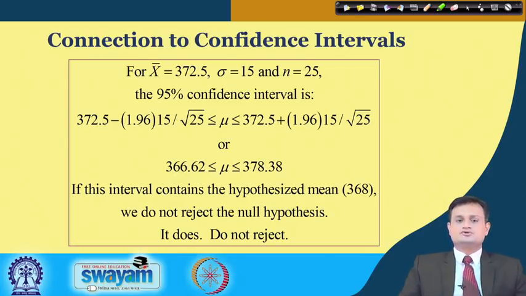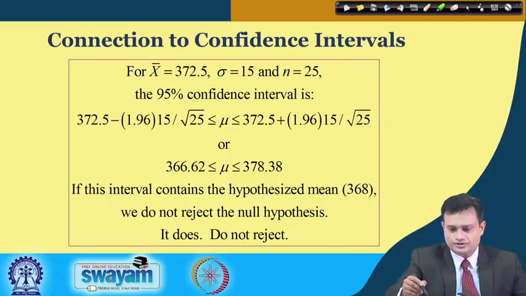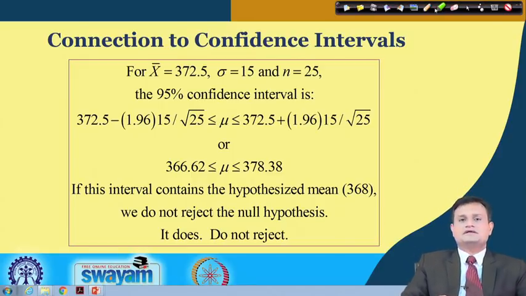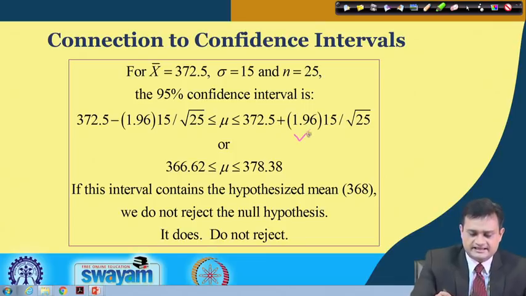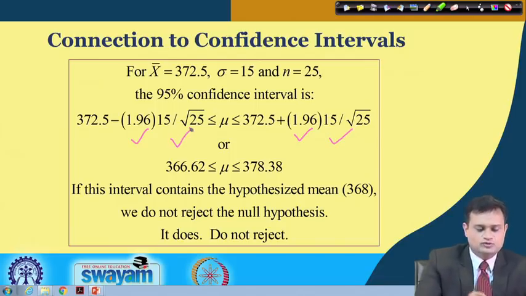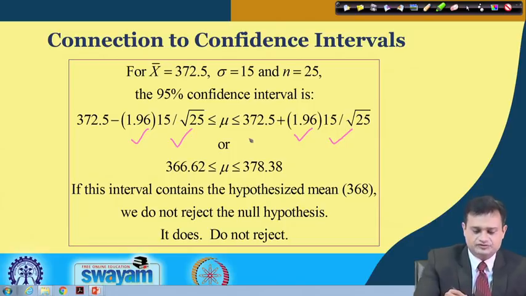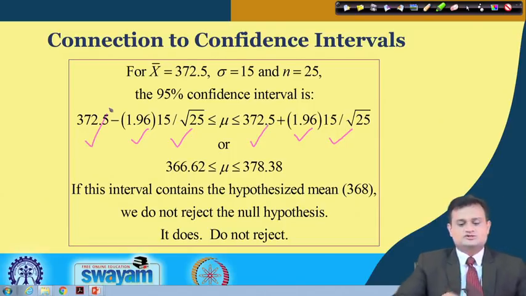So, x bar is equal to 372.5, sigma is equal to 15 or S is equal to 15, N is equal to 25. If I construct the 95% confidence interval, then it would be x bar plus or minus k sigma. Here my k is 1.96. I have already discussed this part, and here it is sigma by root n, because I am doing it for a sample, going by the central limit theorem, and this is my x bar.